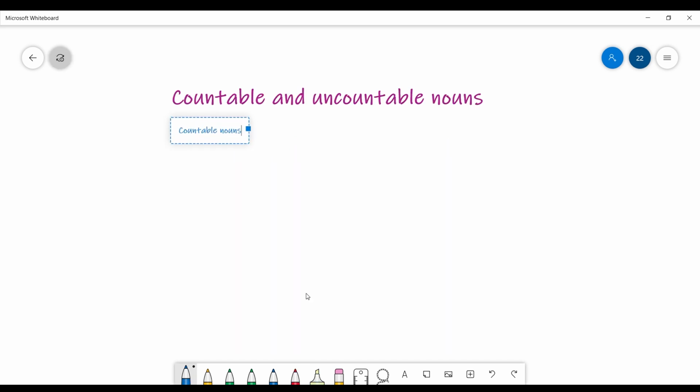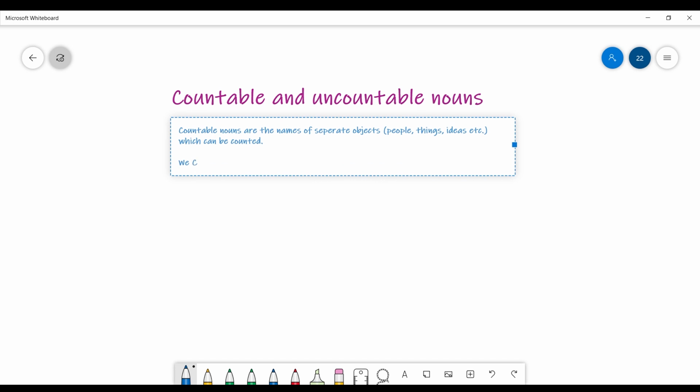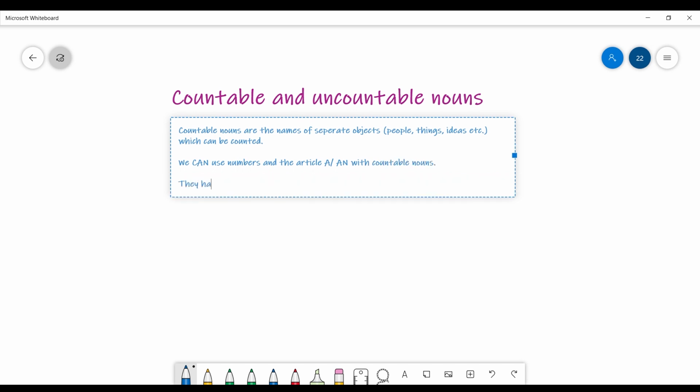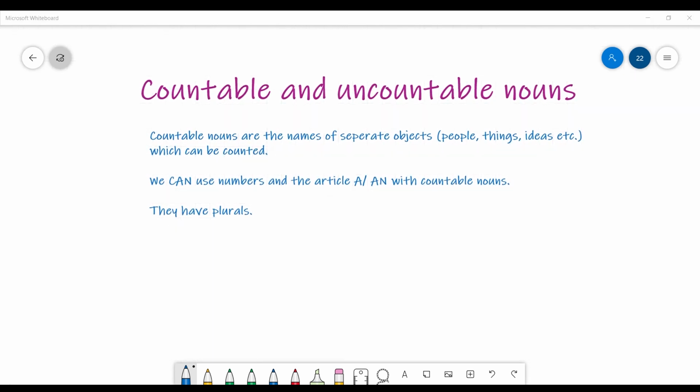And we will start to discuss them looking at the countable and uncountable nouns. So countable nouns are the nouns of separate objects like people, things, ideas, and etc., which can be counted. And we can use numbers and the article a or an with these countable nouns. And countable nouns have plural forms, right? This is a brief definition of countable nouns.